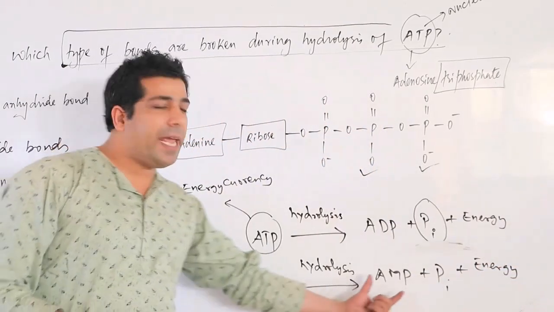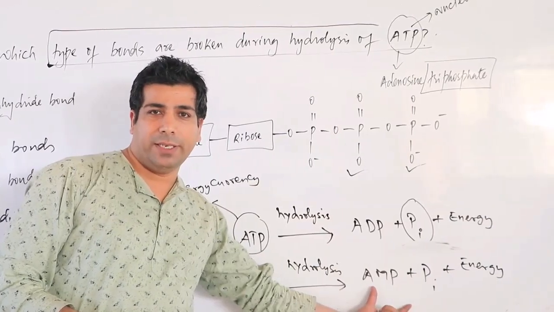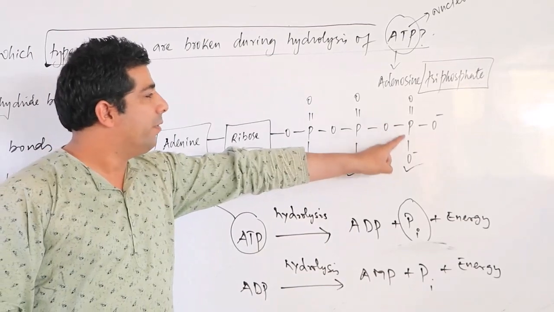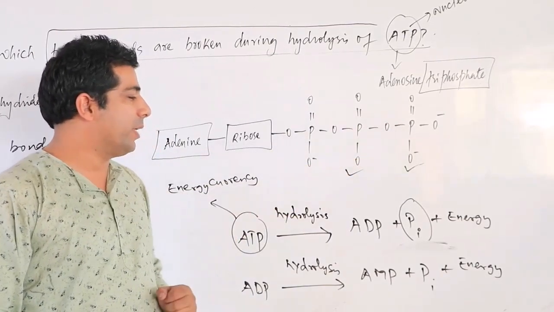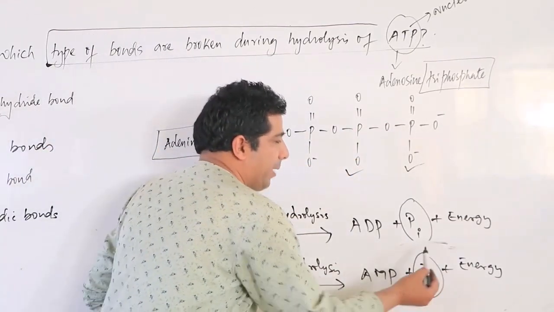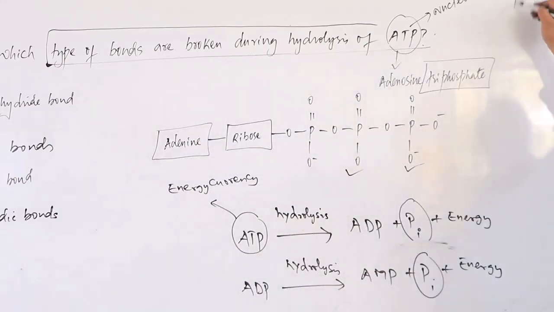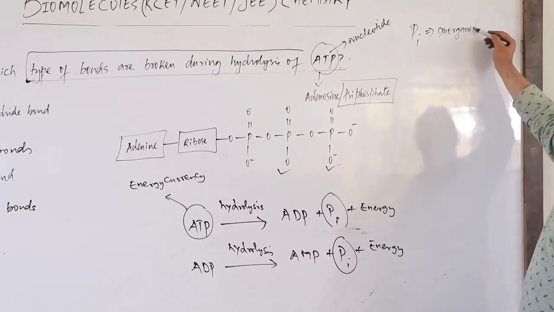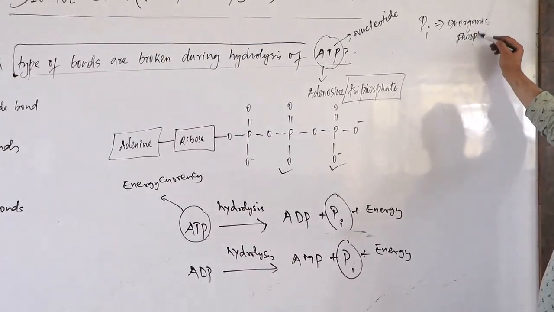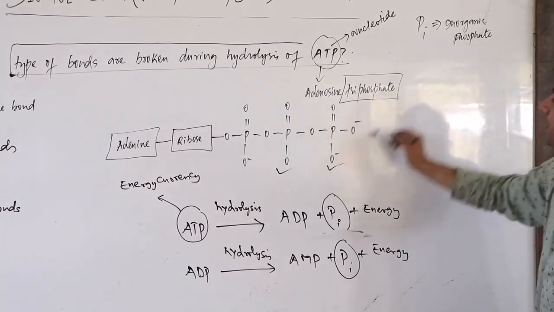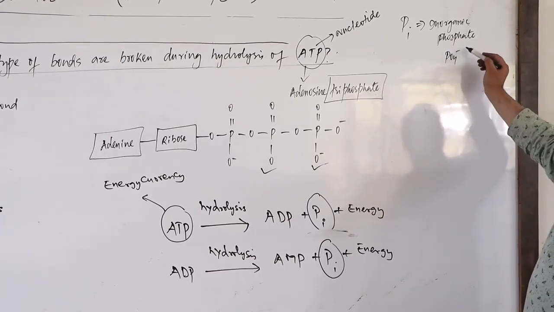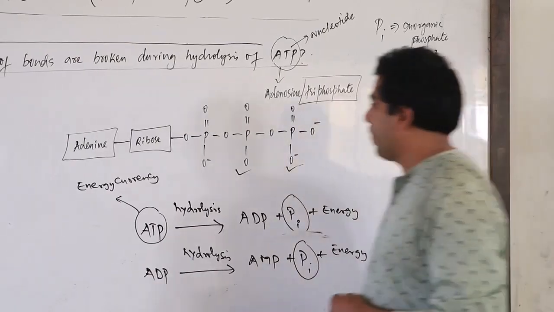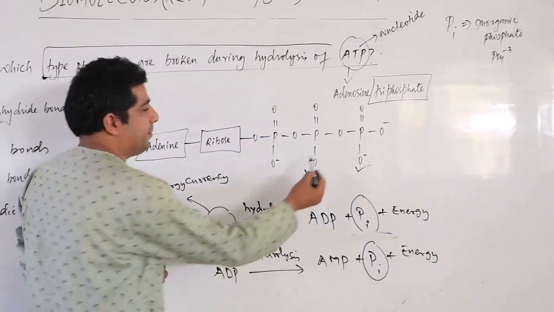After that, this AMP does not break. Okay? So that means this part will not come out. Only these two, 1 and 2 phosphate groups, will come out. So this is your Pi. Pi stands for inorganic phosphate, and that inorganic phosphate is this group. It is PO4 minus 3. Okay? PO4 minus 3. Have a look here now, my dear friends.